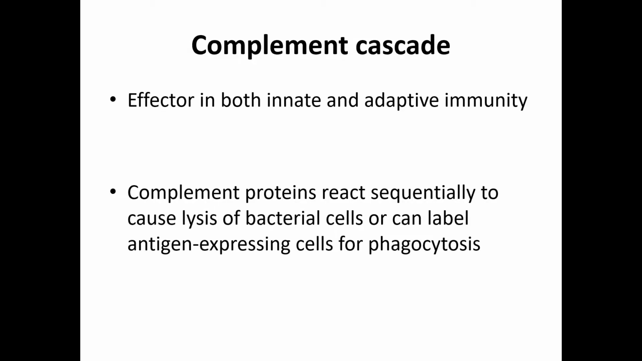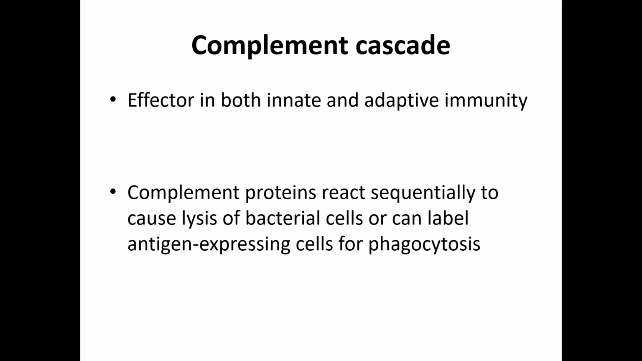Complement cascade. A related group of sequentially interacting proteins called complement play an important role as an effector in both innate and adaptive immunity. Complement proteins are often activated by interactions with antigen-antibody complexes, but can also be activated by innate mechanisms in the absence of specific antibodies.